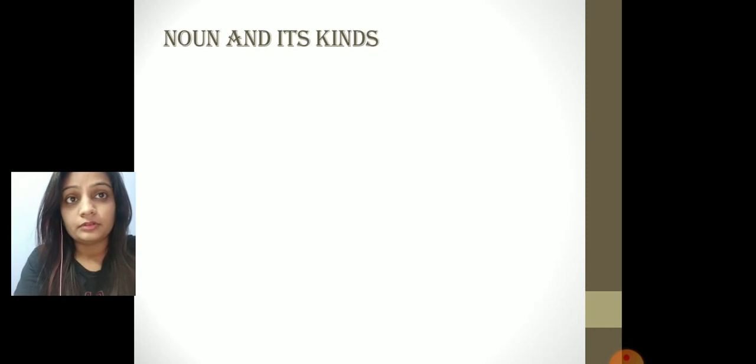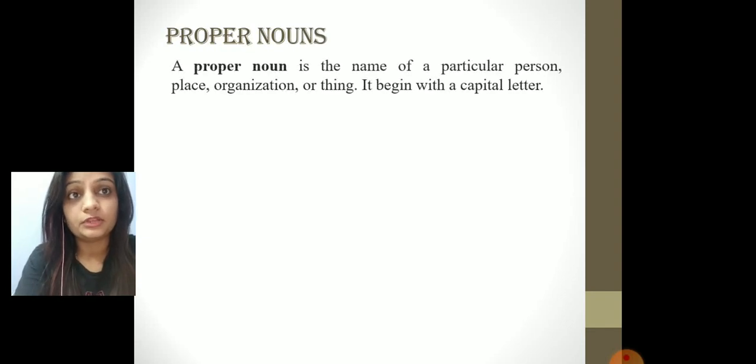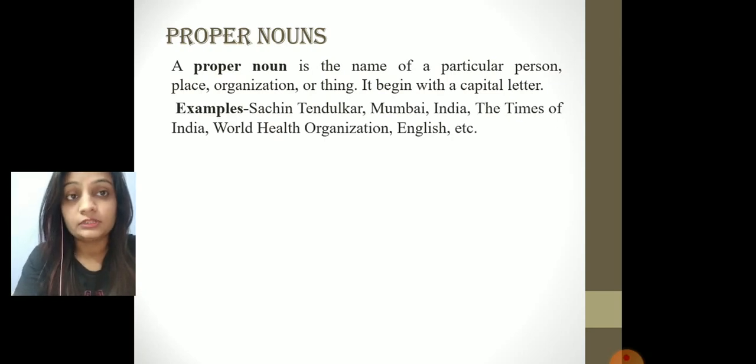Now nouns have got different kinds also. There are mainly 5 kinds of nouns. We'll study them one by one. First comes your proper noun. What is a proper noun? A proper noun is the name of a particular person, place, organization or thing. When we particularly talk about a person, place or organization, that is known as a proper noun and it begins with a capital letter.